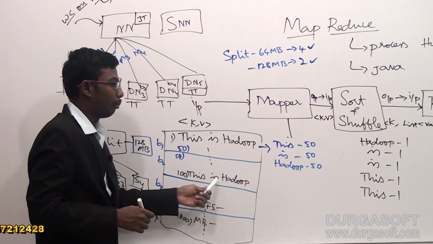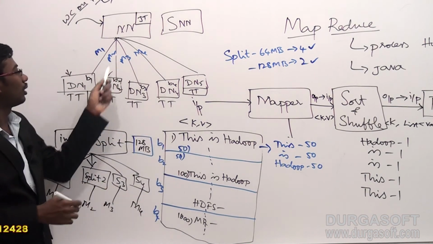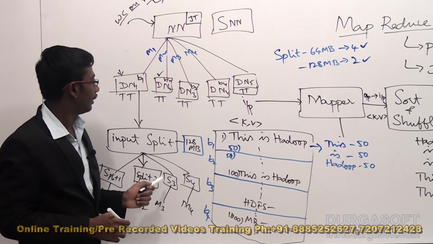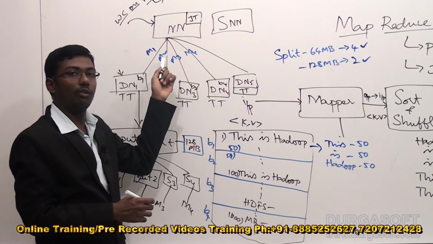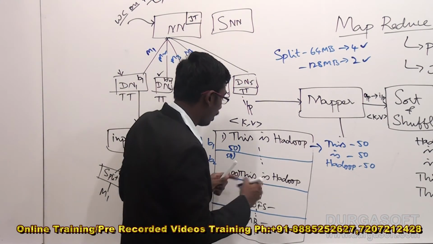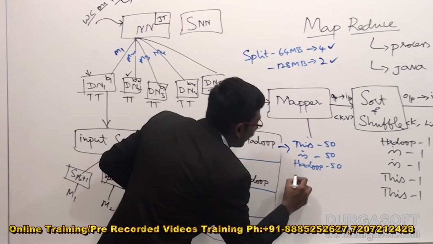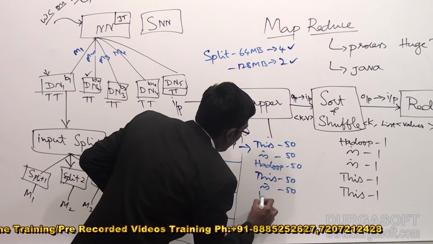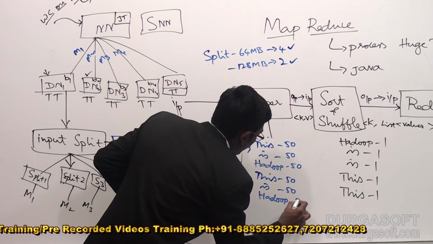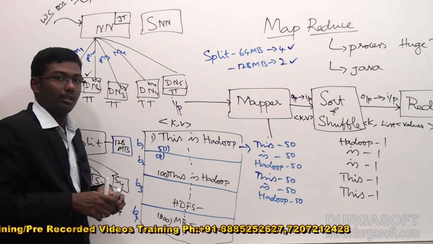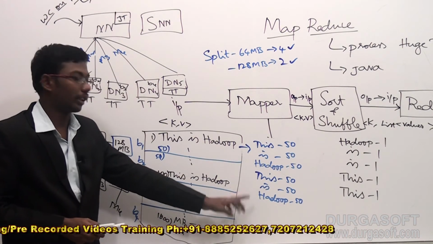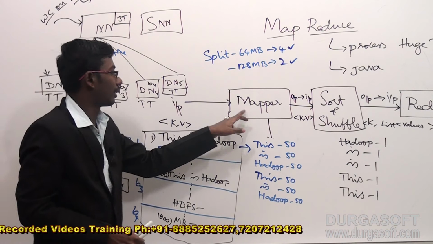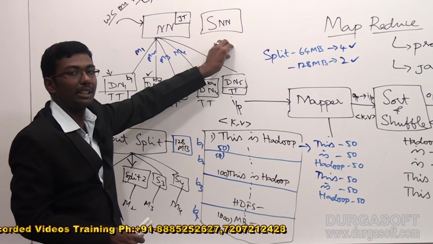Now come to block 2. Mapper 2 also gives the output on top of block 2 execution, on top of split 2 execution. And the second task tracker's output for mapper 2 has the same content. Again this got repeated 50 times, "is" got 50, and Hadoop got 50 times. Like this we have to generate the output based on the individual mappers. After completion of the mapper, this output is in the temporary memory area.